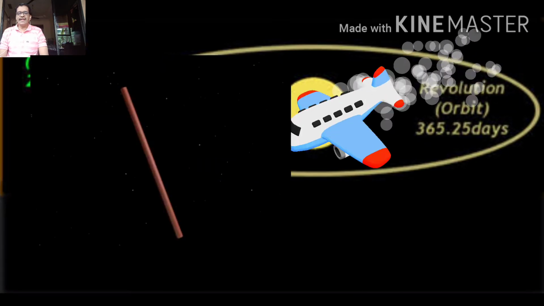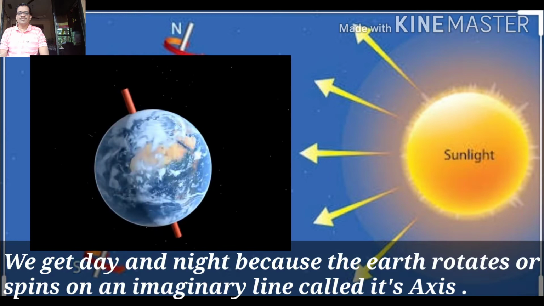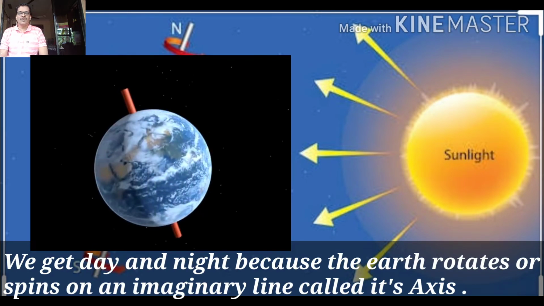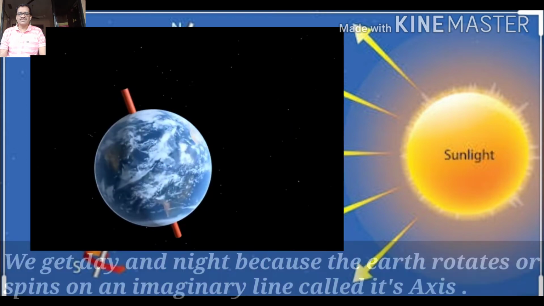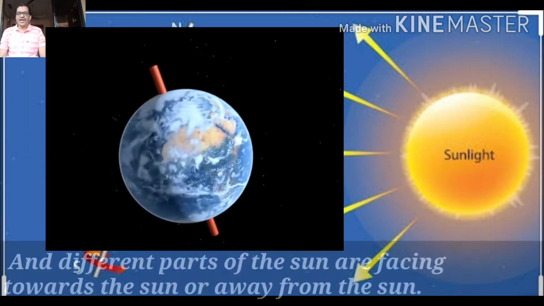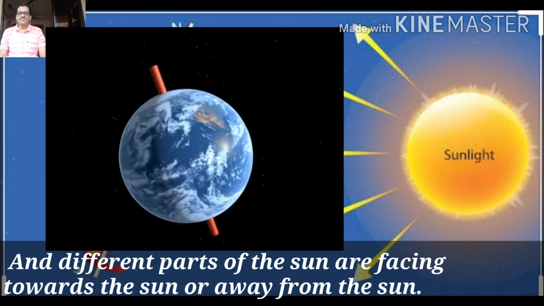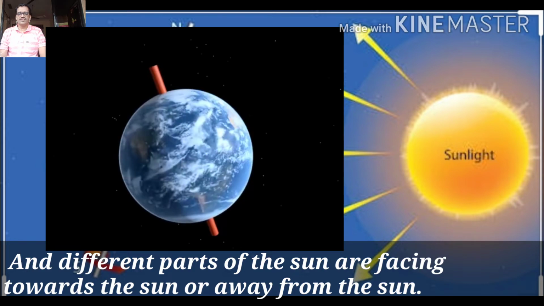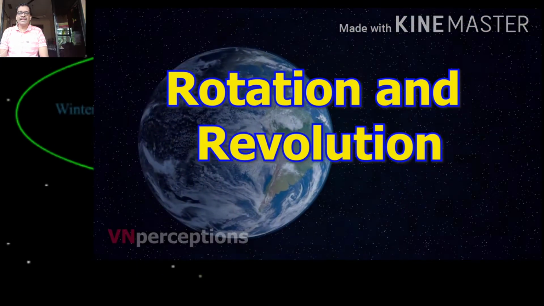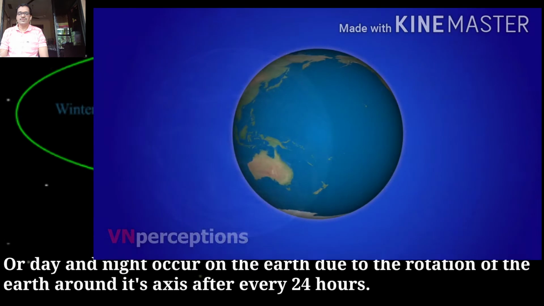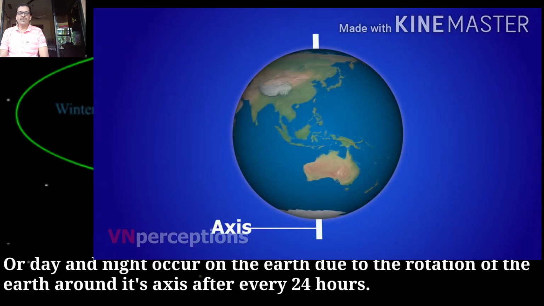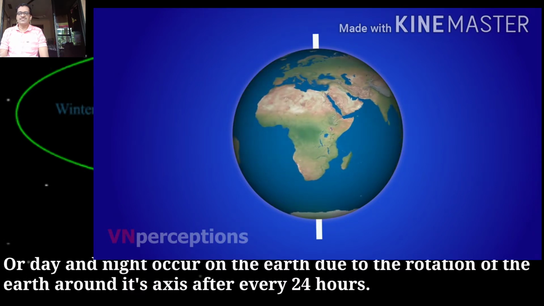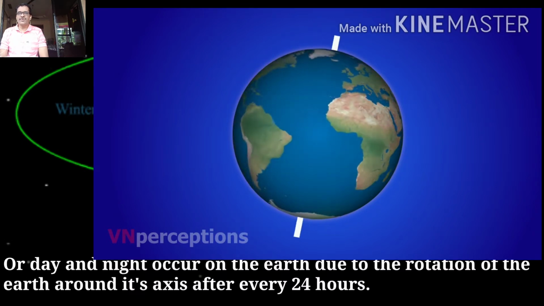We get day and night because the Earth rotates or spins on an imaginary line called its axis, and different parts of the Earth are facing towards the Sun or away from it. Or day and night occur on the Earth due to the rotation of the Earth around its axis after every 24 hours.